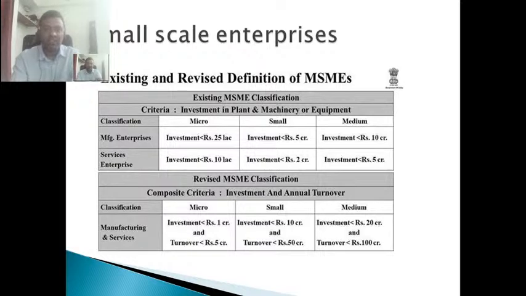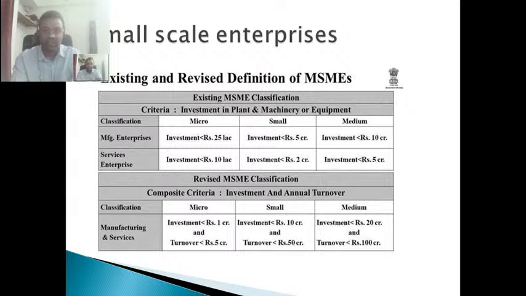MSME is nothing but a small business. There is a definition of MSME. How can you define MSME? There are the existing criteria and the revised criteria. The existing criteria were micro, small, and medium. You can see the three brackets. There was a turnover of less than 25 lakh considered as micro, less than 5 crore considered as small enterprise, and medium enterprise less than 10 crore.